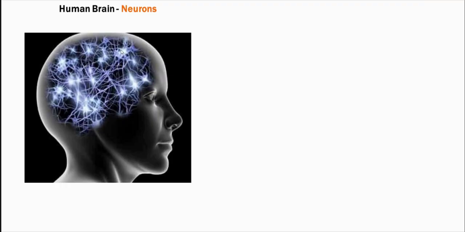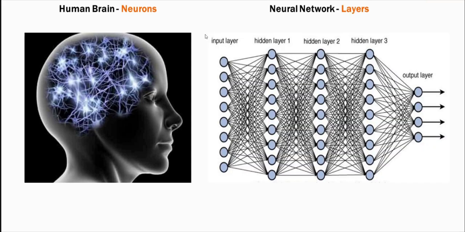So the key takeaway here is that these neurons are like multiple layers with each one connected to the other, and they are processing information, transmitting it to the next stage. And this whole idea of having multiple stages, multiple layers, each one processing information, enhancing it, sending it to the next one, is what really makes humans so intelligent. So the engineers thought that, okay, that is great. This is what makes humans awesome. So how do we replicate it? What if we apply the same concept to machine learning? And that's where they created something called neural networks.